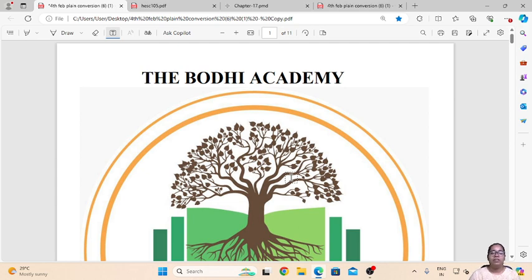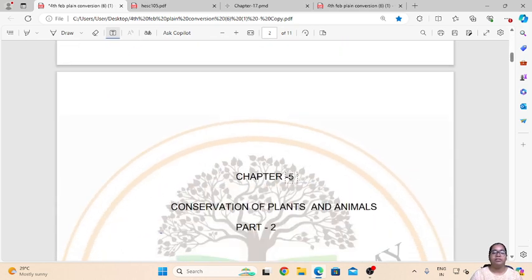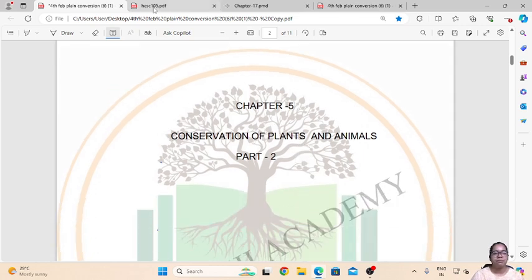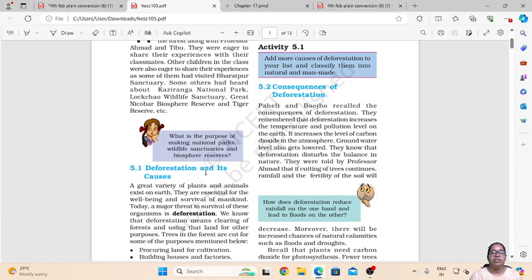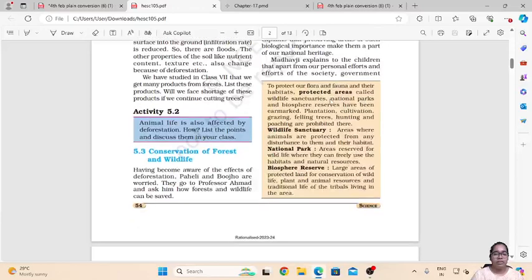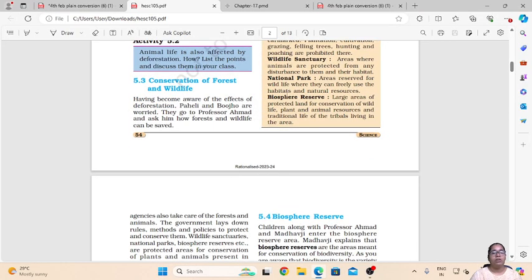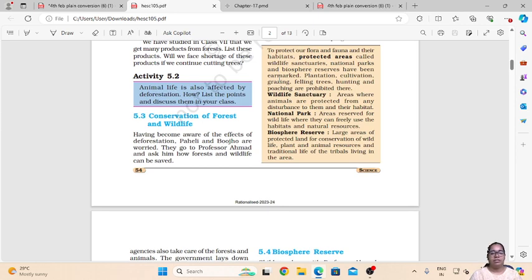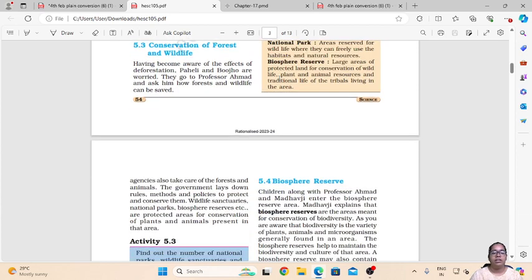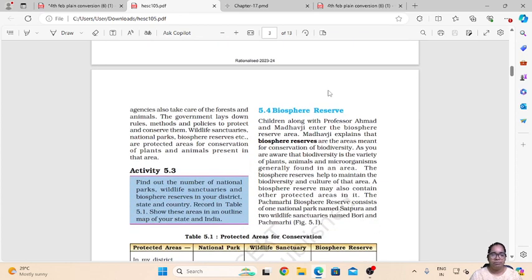My name is Shrutika, and today let us continue with our chapter 5, Conservation of Plants and Animals, part 2. So in our part 1 we have covered deforestation, the causes of deforestation, consequences of deforestation. Then we have seen how conservation of forest and wildlife is done through protected areas, that is wildlife sanctuary, national park and biosphere reserve. So today let us study them in detail.